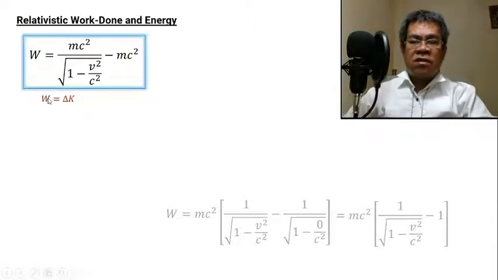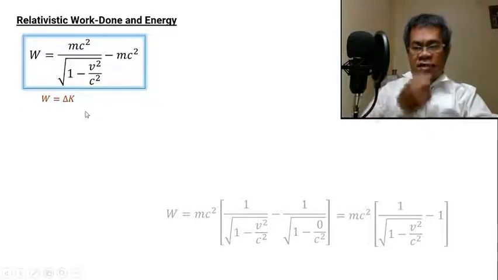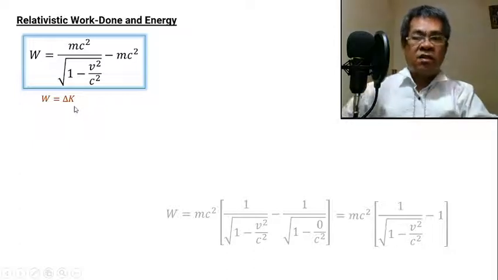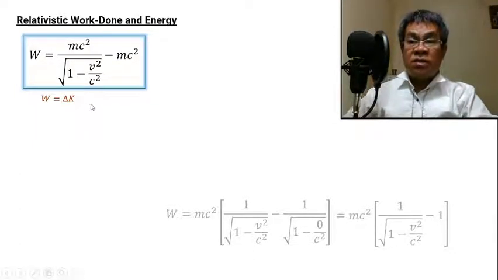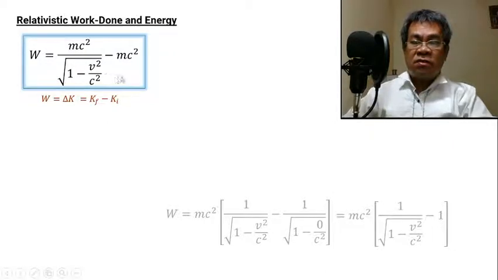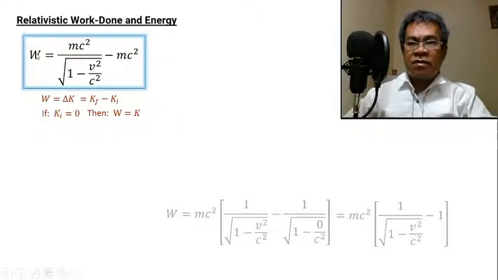Now take note that in mechanics, work done is the change in kinetic energy. We call this the work-energy theorem. Change in kinetic energy is final minus initial. Now remember that we start with zero velocity, so the initial must be 0. If that's the case, then our work done is just the same as the final kinetic energy. So with that, we can change W to K because they are equal.